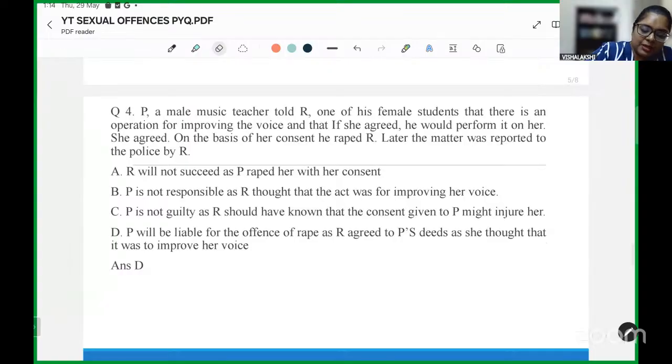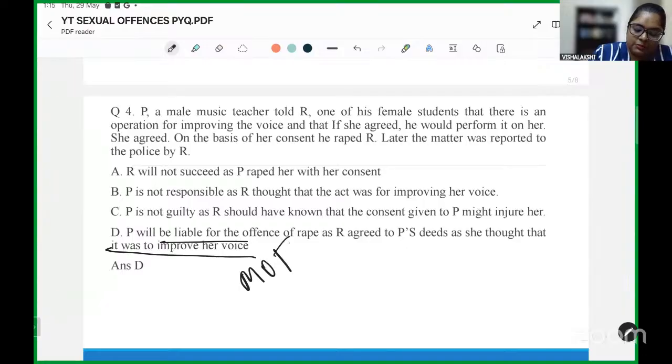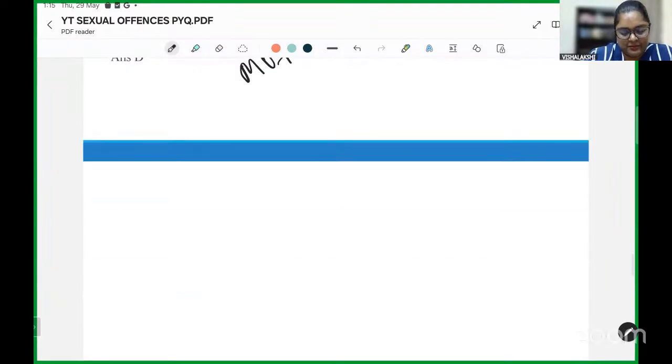Okay, so here P will be liable for the offense of rape, as Ray agreed to P's deeds on the basis that it will improve her wife. So, based on a misconception of fact.